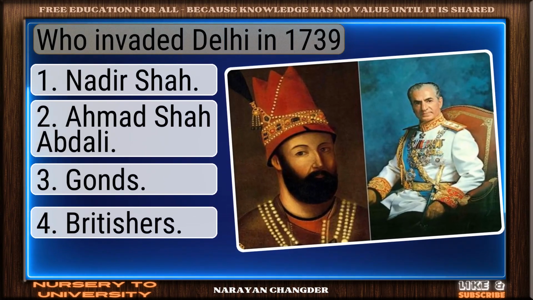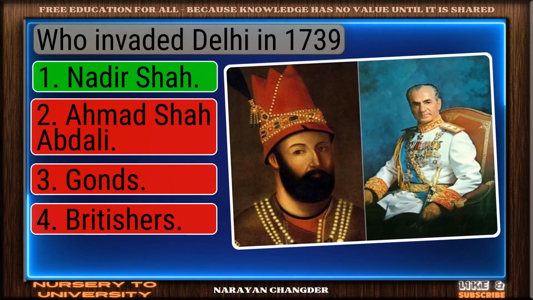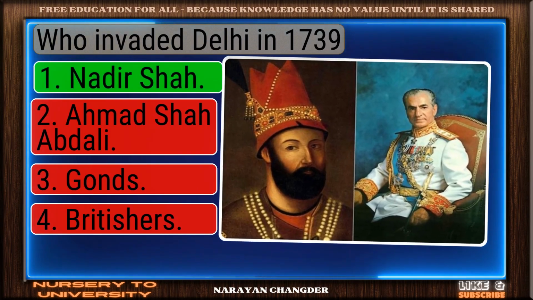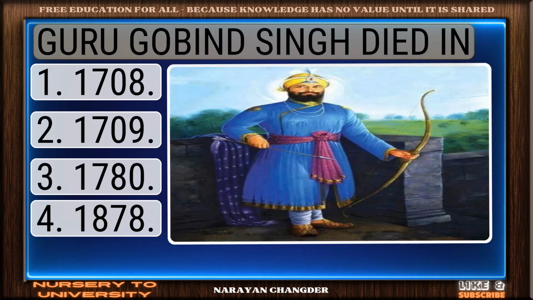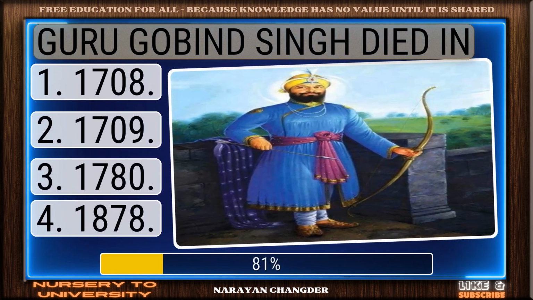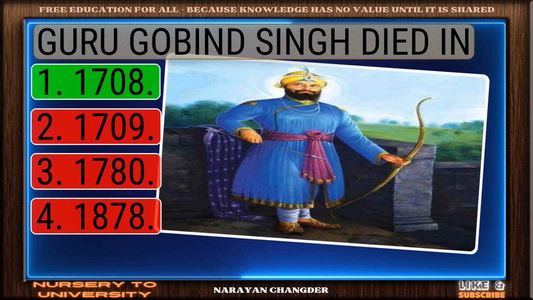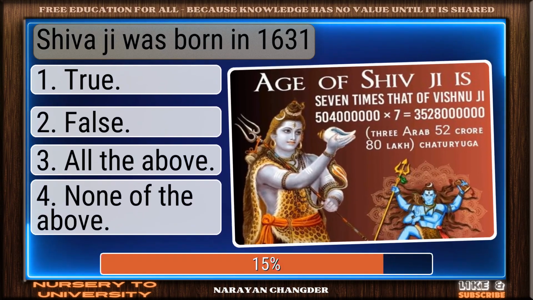Who invaded Delhi in 1739? Strong choice. Nadir Shah is the right answer. Guru Gobind Singh died in. Correct response, 1708 is the most accurate answer. Shivaji was born in 16.